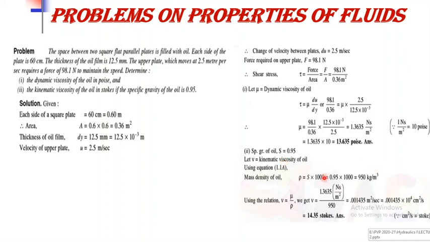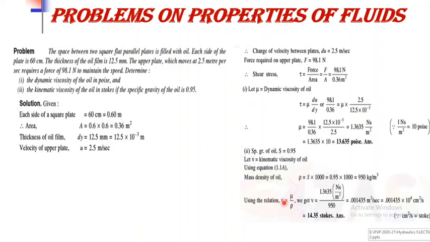So the mass density of oil is equal to specific gravity into mass density of standard fluid, that is water, and the mass density of water is 1000 kg per meter cube. So by putting the value of specific gravity and mass density of the water, we get the density of oil as 950 kg per meter cube.